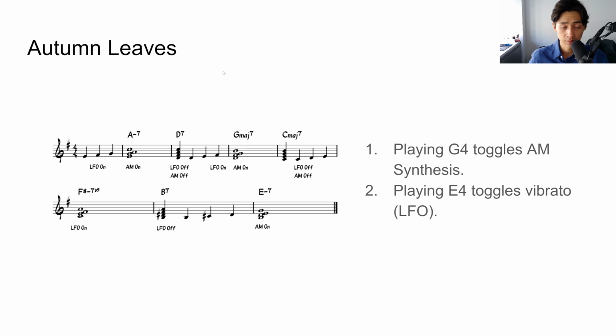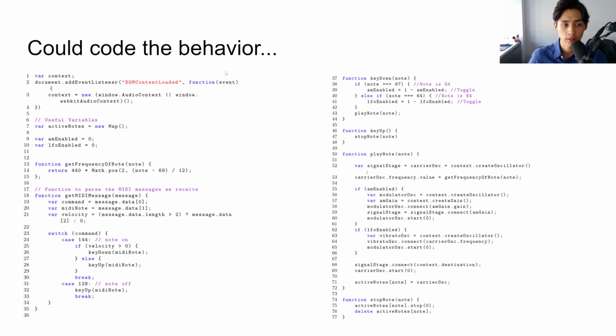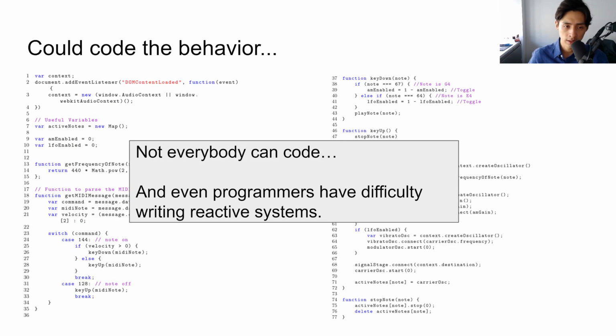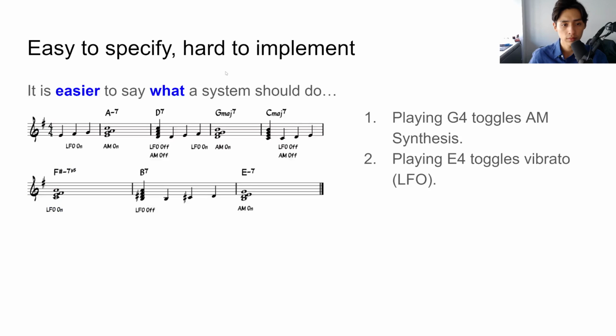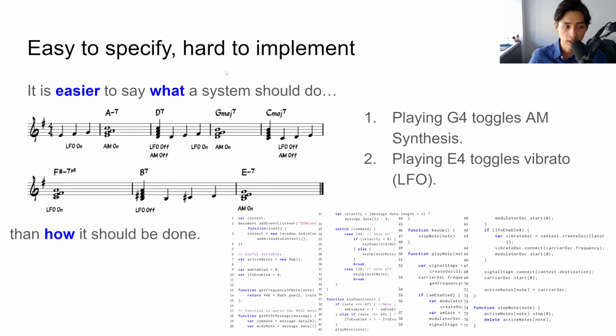For instance, music is a naturally reactive domain, and somebody who's playing a piece of music might want reactive effects as they're playing. And how could they go about actually having this behavior encoded? They could actually code up the behavior, but the problem is, not everybody can code. And even programmers who can code often have difficulty writing reactive systems. As the saying goes, it's easier to say what a system should do than say how it should be done.